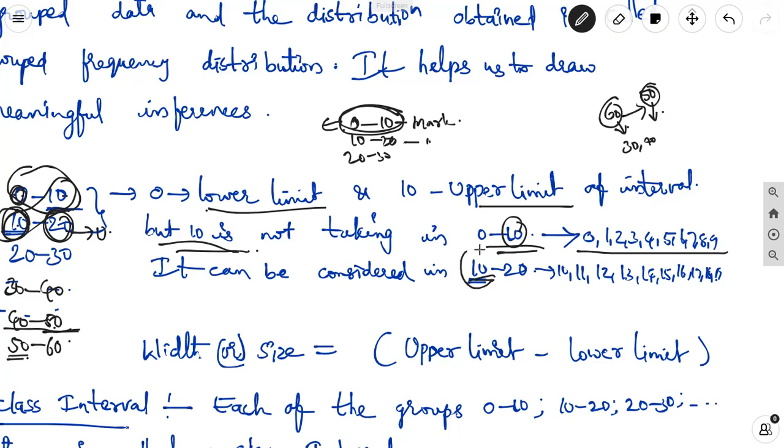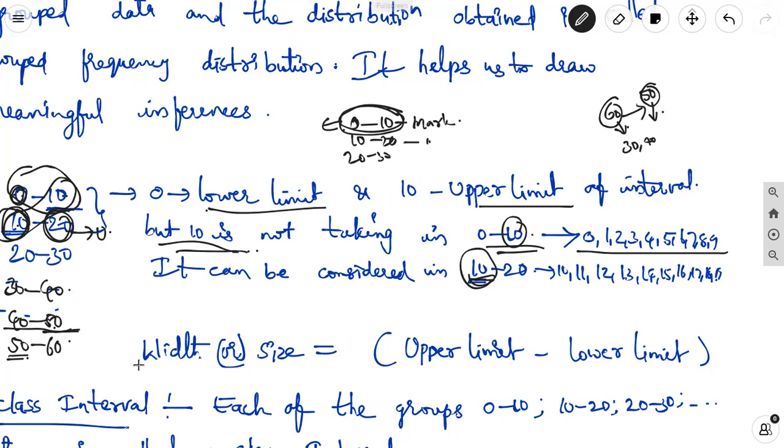So if one interval's upper limit and another interval's lower limit coincide, the number is included in the interval where it is the lower limit, and only in that one. Okay. This is the rule in the grouping data, the frequency table.